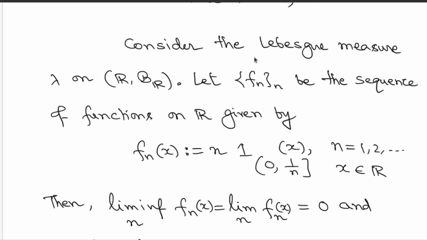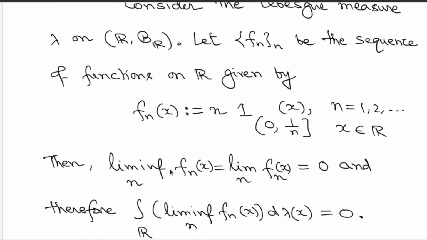So again, the setup of Fatou's lemma, you don't expect these functions to be monotone, but you should expect to get some kind of a limit inferior or limit superior. So let's try to look at functions given by n times the indicator of the interval open 0 to closed 1 over n. So these functions take the value n on the interval (0, 1/n]. Everywhere else this function takes the value 0. Okay, so that's how the functions are defined.